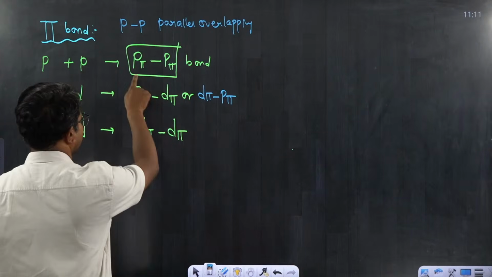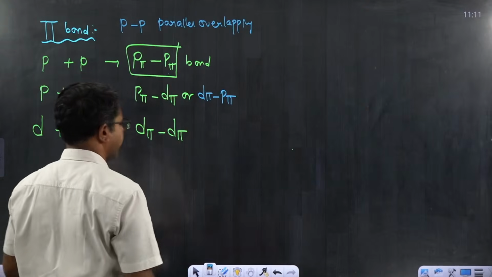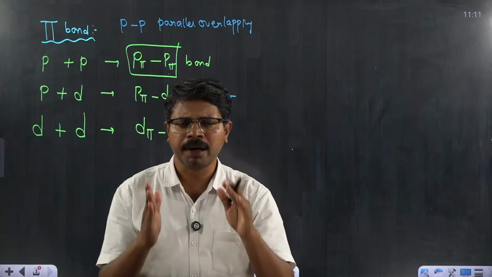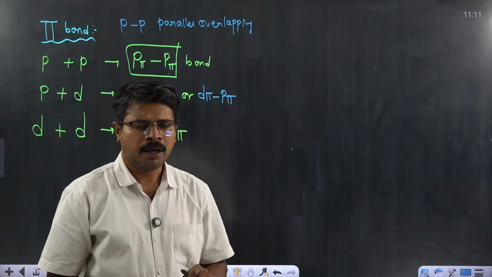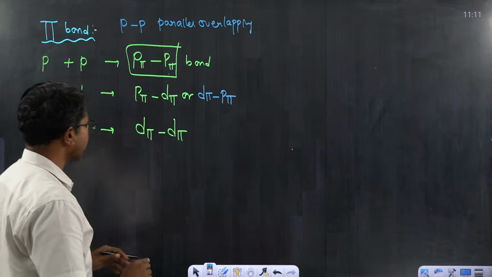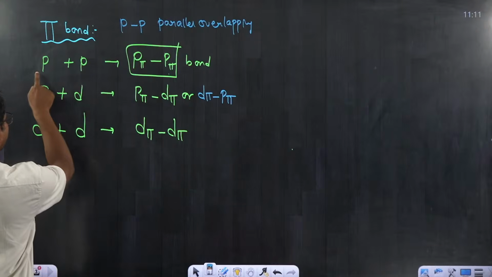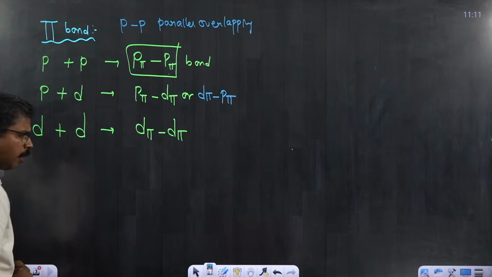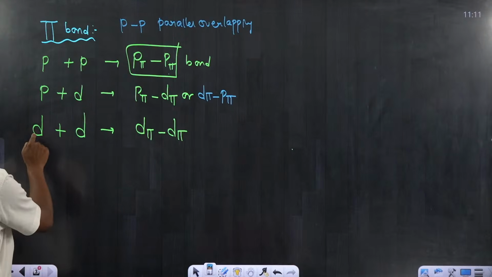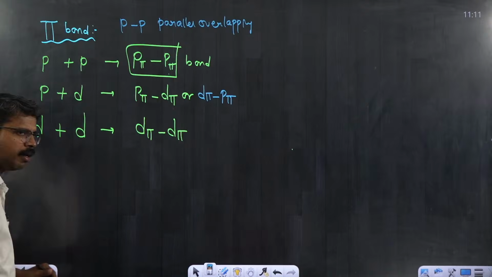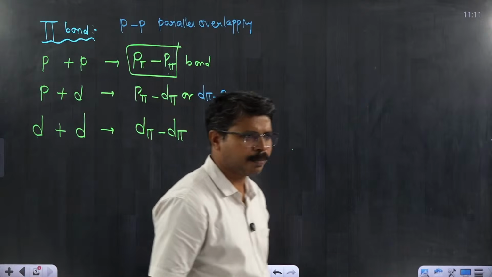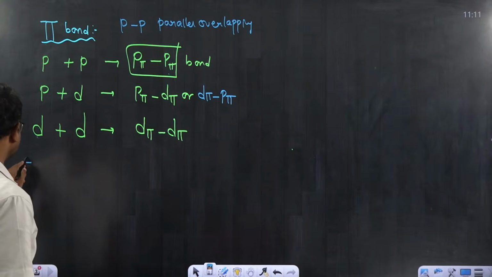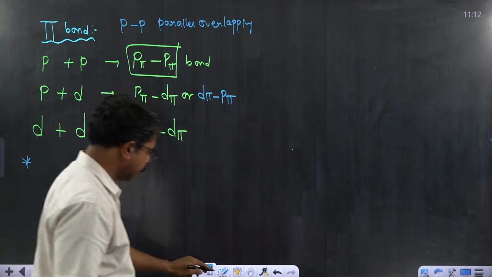What do you mean by p pi p pi? It means pi bond formation takes place between two p orbitals. Hence a pi bond can be expected between two p orbitals, or one p orbital with a d orbital, or it can be formed even between two d orbitals. Is this point clear?